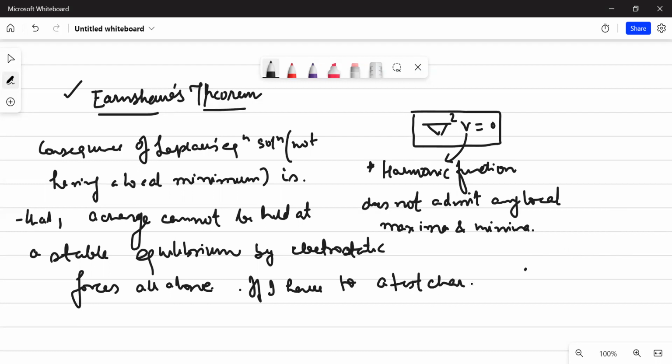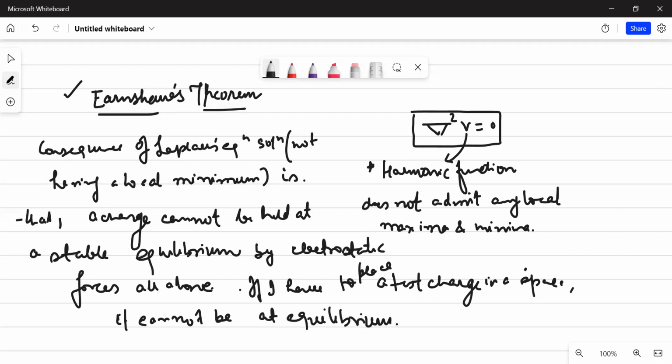So if I place a test charge in a space, it cannot be at equilibrium by electrostatic forces alone.